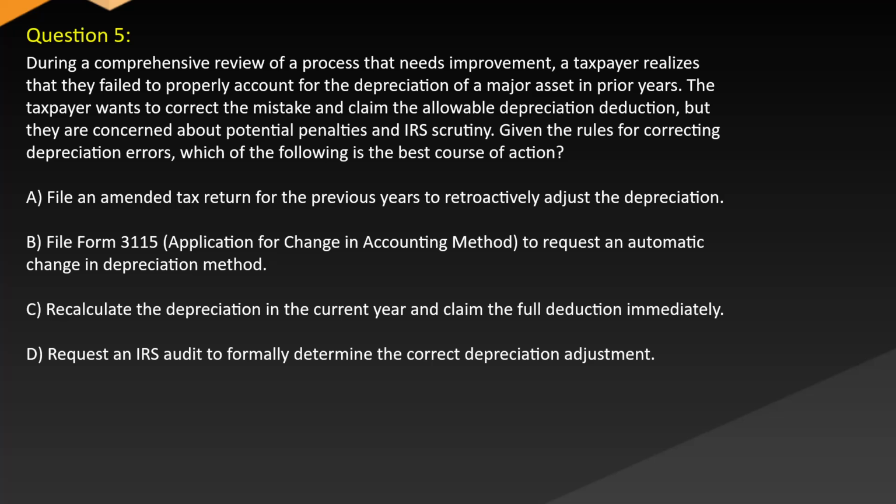A. File an amended tax return for the previous years to retroactively adjust the depreciation. B. File Form 3115, application for change in accounting method, to request an automatic change in depreciation method. C. Recalculate the depreciation in the current year and claim the full deduction immediately. D. Request an IRS re-audit to formally determine the correct depreciation adjustment.